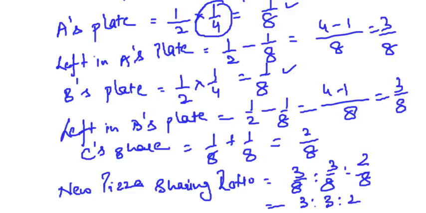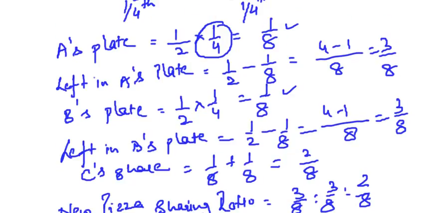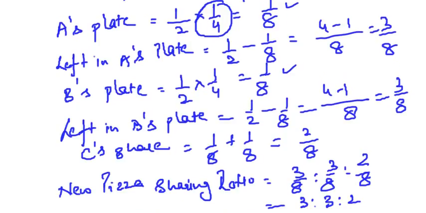So this is case number 4, where the new or the incoming partner acquires his share by surrender of a particular fraction of the share of the old partners. I hope you are clear with this example.